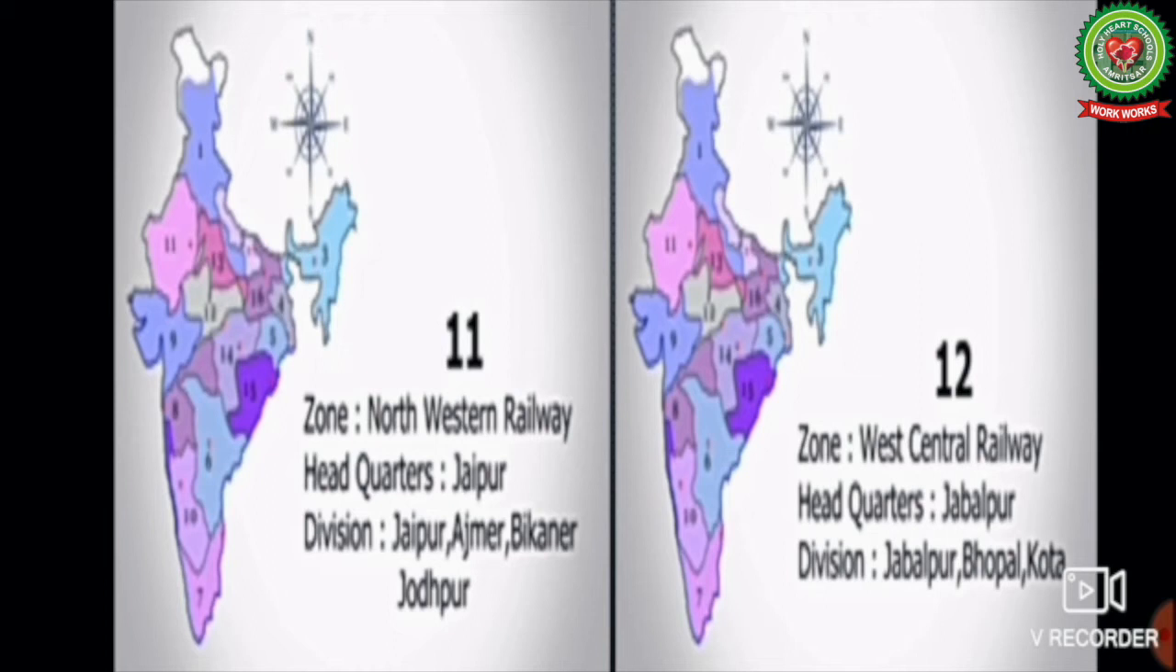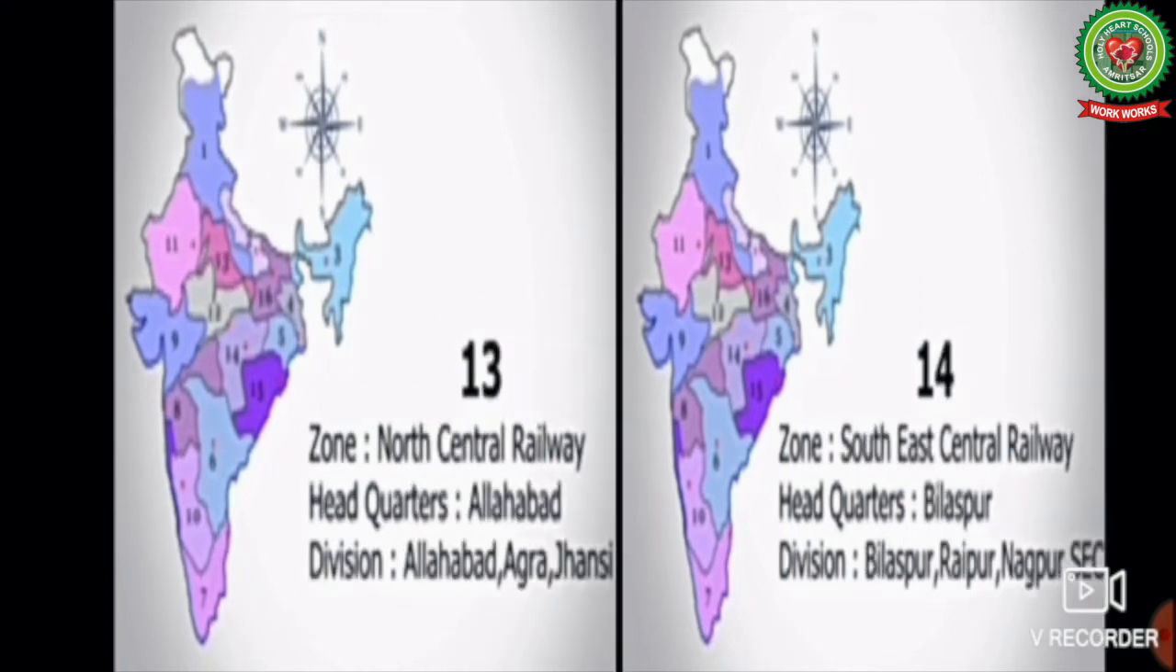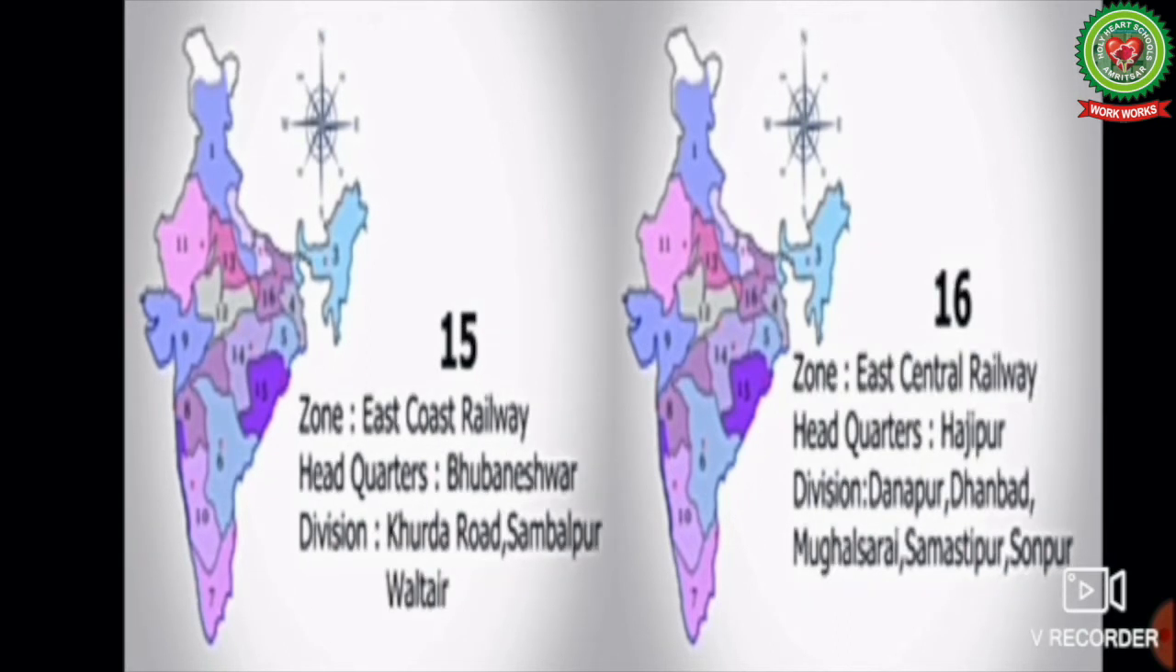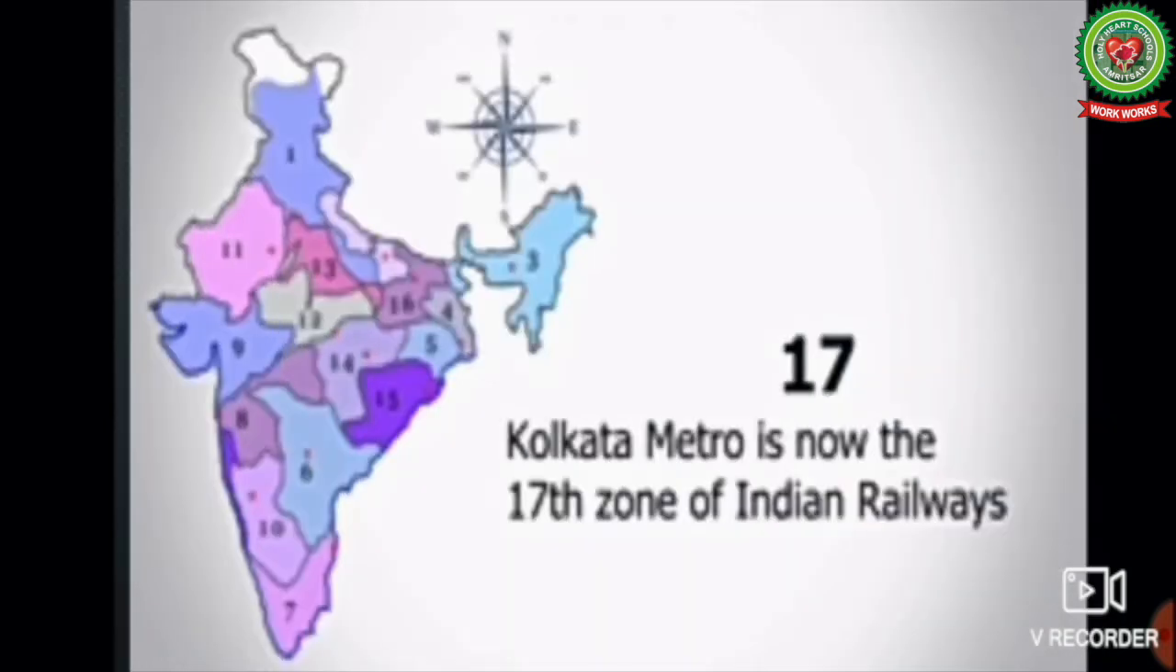Zone number 12, West Central Railways, its headquarters are at Jabalpur. Zone number 13, North Central Railways, its headquarters are at Allahabad. Zone number 14, South East Central Railways, headquarters at Bilaspur. Zone number 15, East Coast Railway, headquarters at Bhubaneswar. Zone number 16, East Central Railways, headquarters at Hajipur. And zone number 17, Kolkata Metro, is now the 17th zone of Indian Railways.